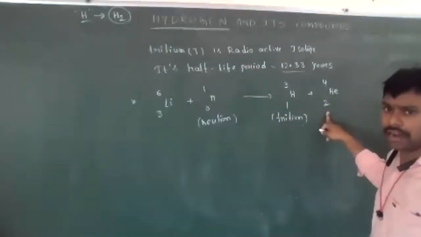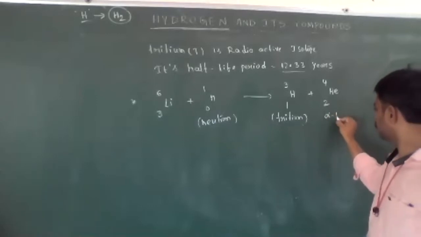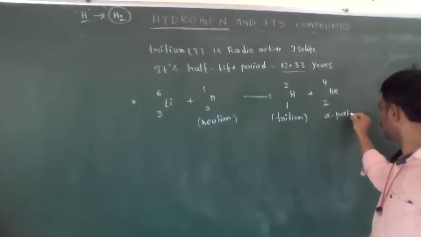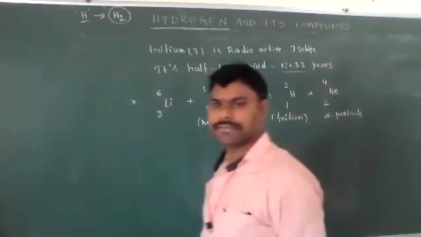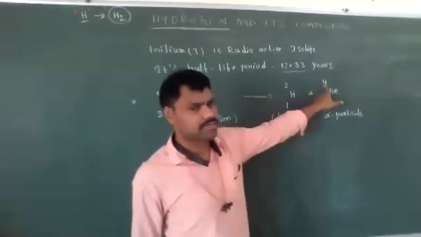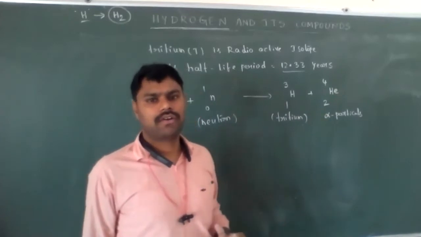He-2-4 is nothing but alpha particles. Alpha particles have 2 units of charge and 4 units of mass.